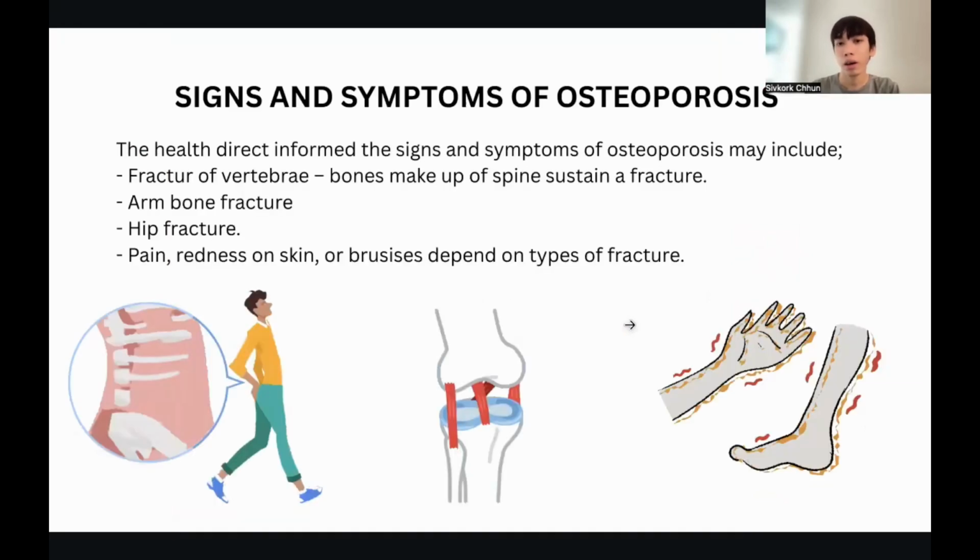According to Healthdirect, the signs and symptoms of osteoporosis may include fracture of the vertebrae, the bones that make up the spine, usually the bones in the backbone. We call it the backbone, like the spinal cord. So there's a fracture in the vertebrae. There can also be arm bone fractures, hip fractures in the hip and pelvic area, and pain, redness or skin bruises, depending on the type of fracture.